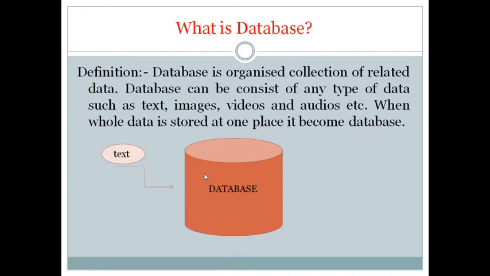It can store text like 0 to 9 numbers, A to Z characters, alphanumerics, and so on. It can store images, graphics. It can store videos of any types. It can store audios. So the collection of all the data, which is related to each other and in an organized way, is known as the database.